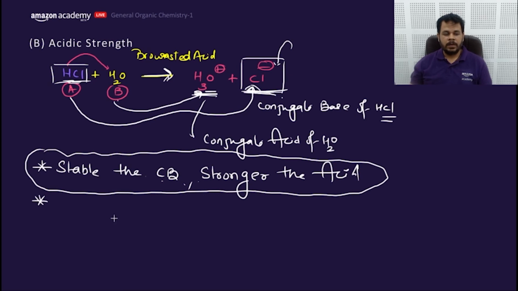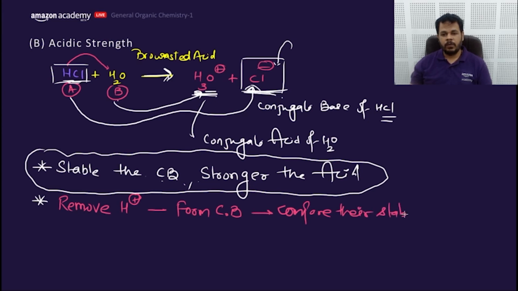If you want to compare the acidic strength of different acids, you need to follow this. Remove H plus, form conjugate base, and then compare their stabilities. So follow this order and you will get the answer.